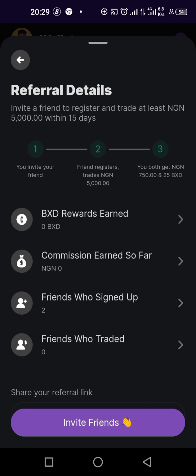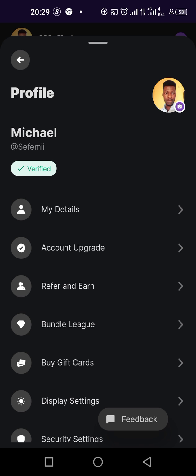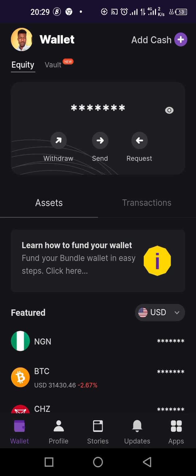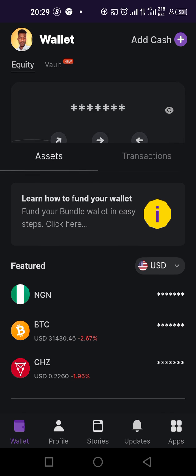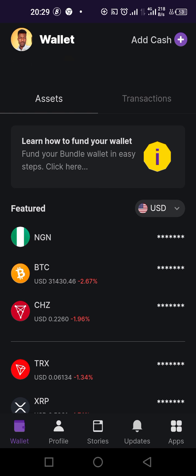Okay, good. So Bundle is very easy to use. Now let us go back. Let us assume you want to start trading, you want to buy cash. But let me show you most of the coins they trade.